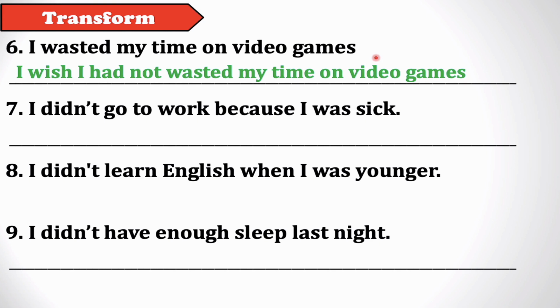Okay. 7, I didn't go to work because I was sick. So please remember that here we have two clauses. We have I didn't go to work and I was sick. So we have the cause and the result. So what is the cause? I was sick. What is the result? I didn't go to work. So normally for a wish, we want to make a wish. Is it with the cause or with the result? Yeah, good. Normally with the cause, because if the cause was different, automatically the result will be different too. Okay. So I wish I hadn't been sick. So I was sick. It is affirmative. We change it into negative. So I wish I hadn't been sick.